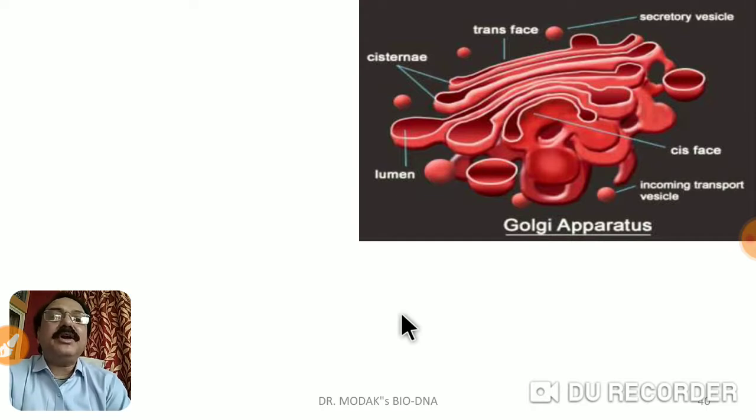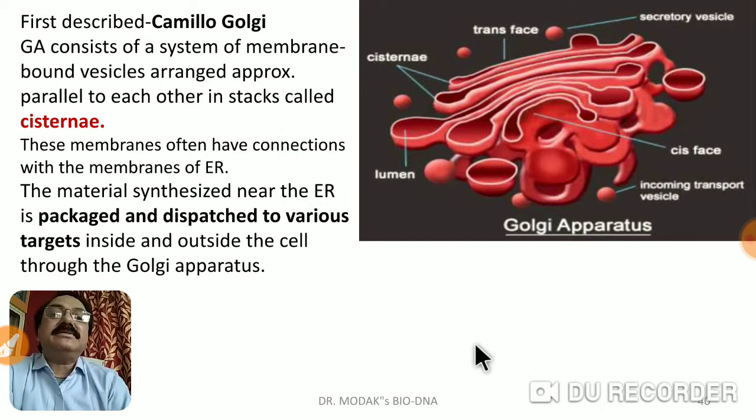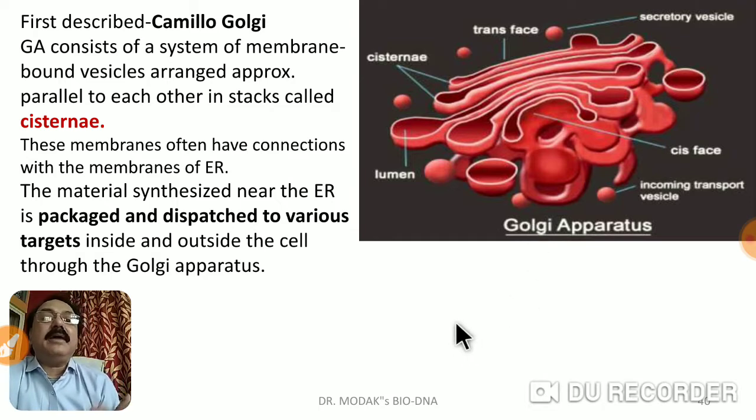Now today we are also going to learn one more important cell organelle which is always associated with the endoplasmic reticulum, the Golgi apparatus. As you can see in this diagram, the Golgi apparatus was for the first time described by Camillo Golgi. The Golgi apparatus consists of elongated vesicular cisternae, a system of membrane bound vesicles.